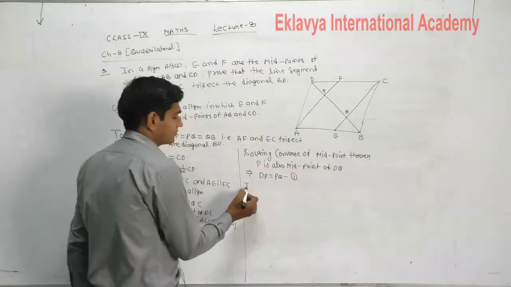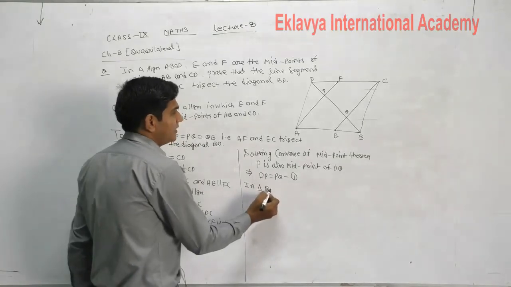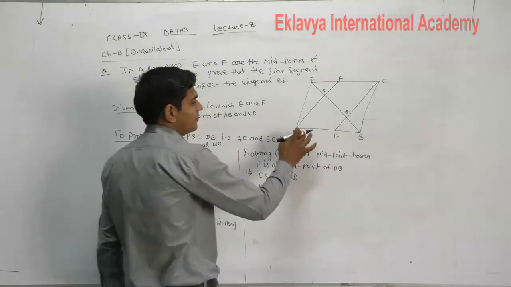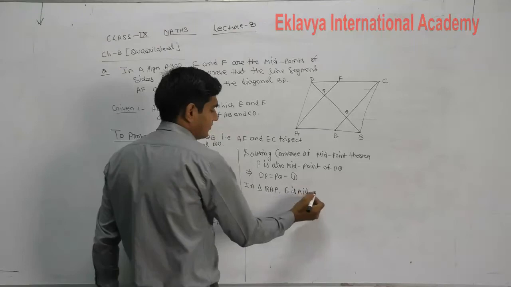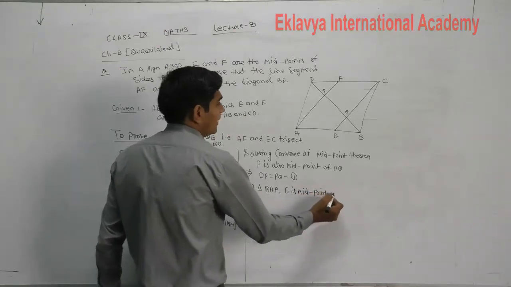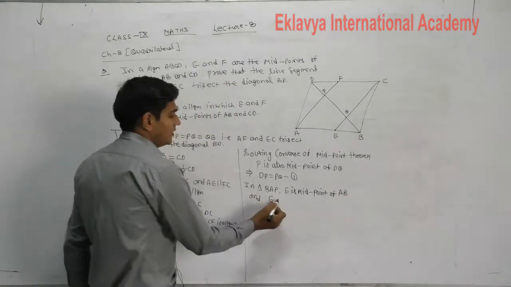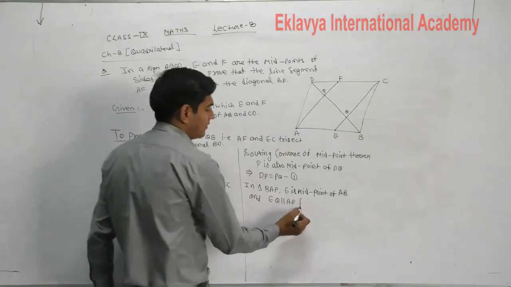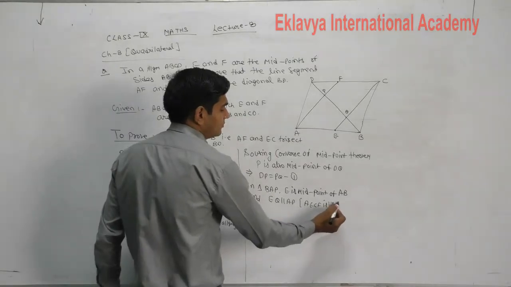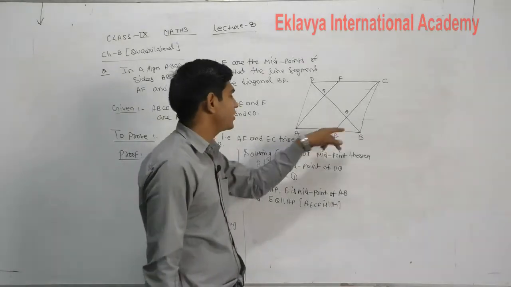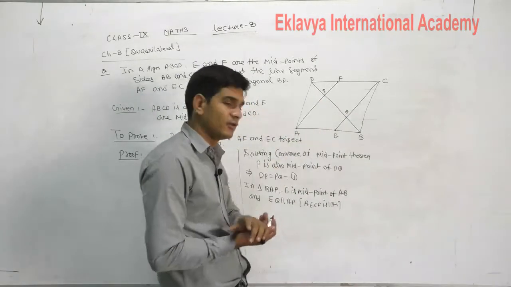Next, in triangle BAP, what is given? E is the midpoint of AB and EQ is parallel to AP. Reason: AECF is a parallelogram. E is the midpoint of AB, and second thing, students, is that EQ is parallel to AP.